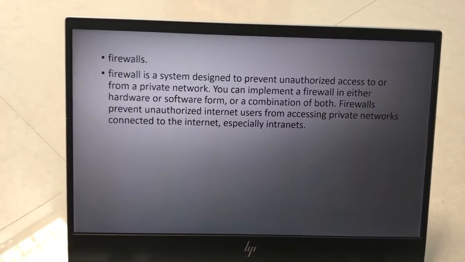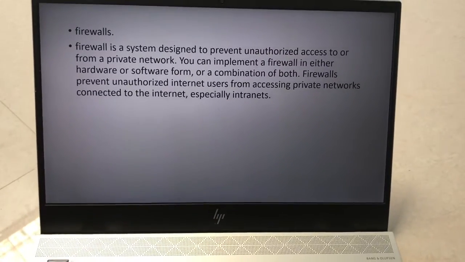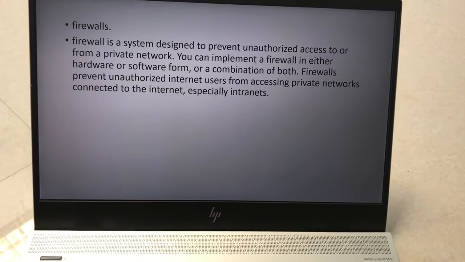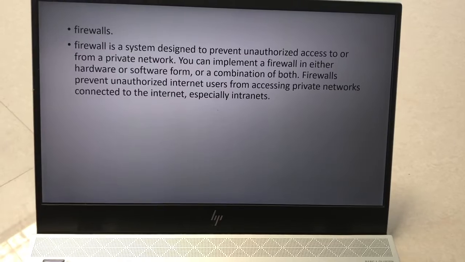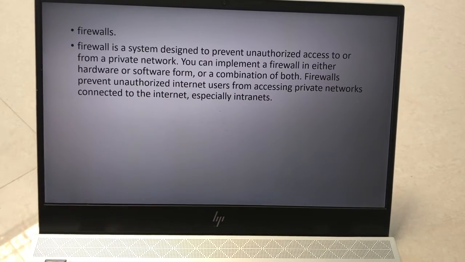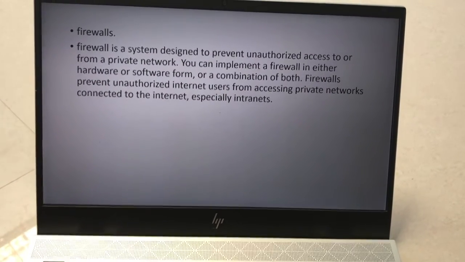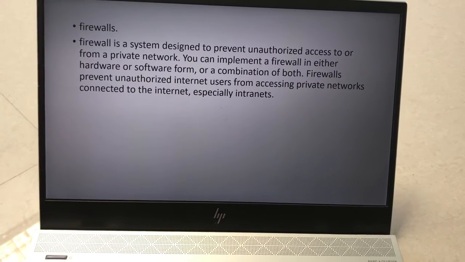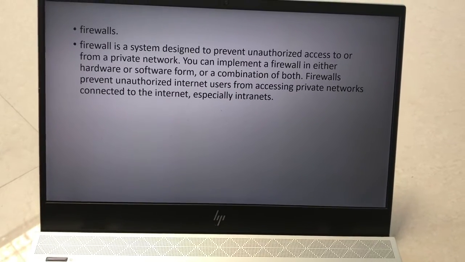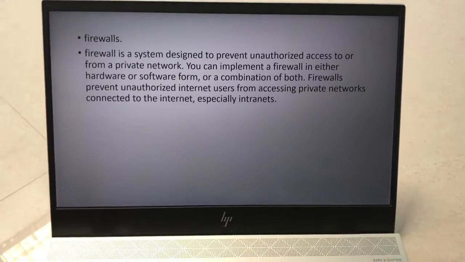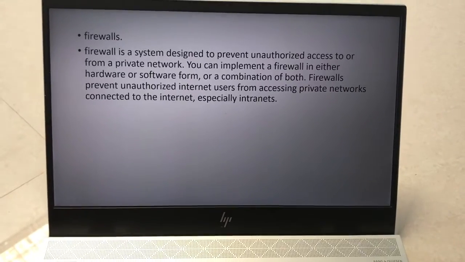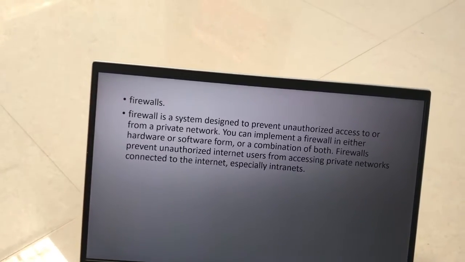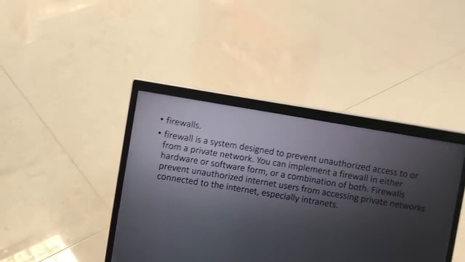At the end we are going to discuss the firewall. A firewall is a system designed to prevent unauthorized access to or from a private network. You can implement the firewall in hardware or software form, or a combination of both. Firewalls prevent unauthorized internet users from accessing private networks connected to the internet, especially intranets. We already implemented firewalls in our college cyber room. We can restrict a few sites from being accessed. It is between the server and the clients also. Firewalls are going to be